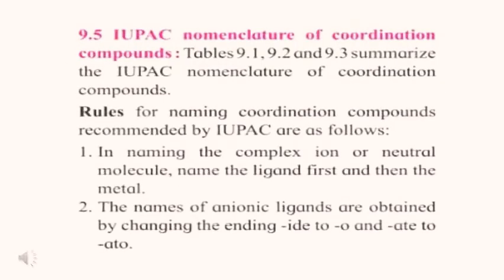IUPAC nomenclature of coordination compounds. The rules for naming coordination compounds recommended by IUPAC are as follows. First, in naming the complex ion or neutral molecule, name the ligand first and then the metal. Second, the names of anionic ligands are obtained by changing the ending -ide to -o and -ate to -ato.